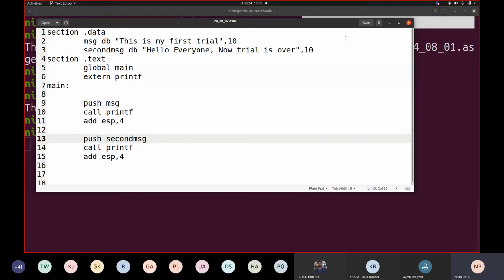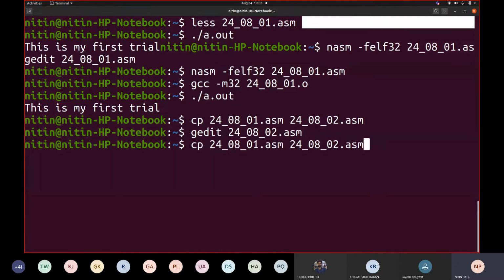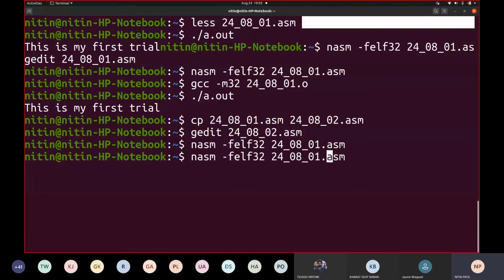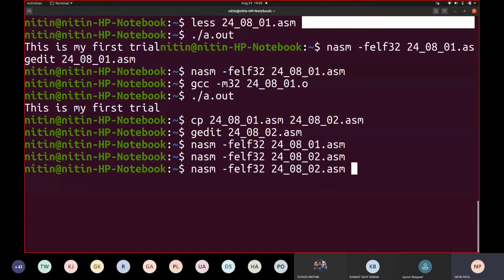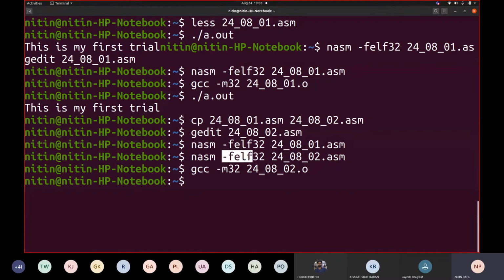But we need to verify whether it is really generating it, or executing it. So let us try to translate first. Sorry, I should use 2, then I should use gcc with .2. Fine. Note that this process will be the same for us at least for a few sessions.